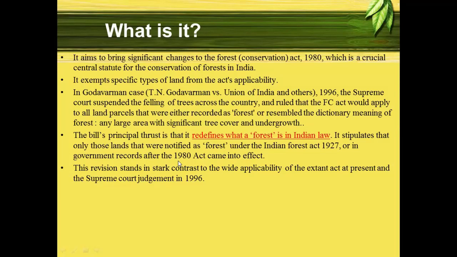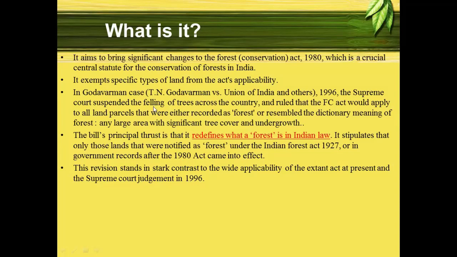So all those parcels of land which have been recorded in government record according to the 1927 Indian Forest Act and according to the 1980 Act, only those recorded parcels of land are forest and the rest is not forest. This is a very important point under this bill. So please keep this in mind.